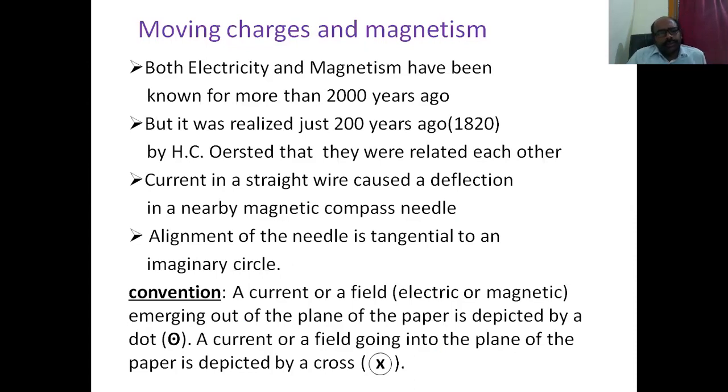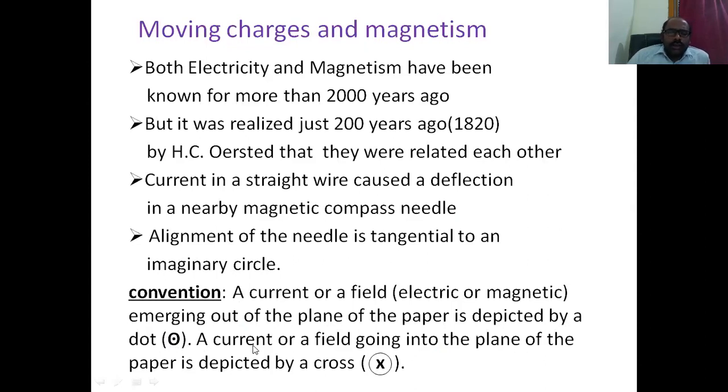Now, the convention. We generally follow a convention to express whether it is current or field, even for electric field and magnetic field. A current or a field emerging out of the plane of the paper is represented by an encircled dot. We read it as encircled dot, that means a dot over the circle.